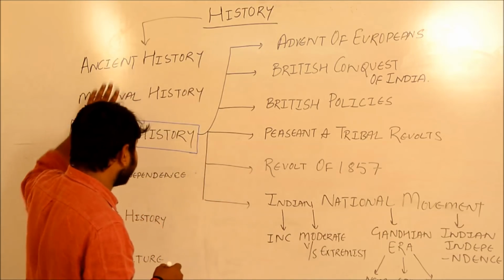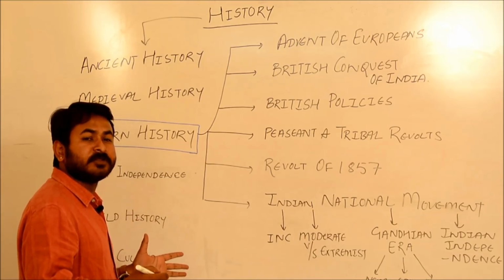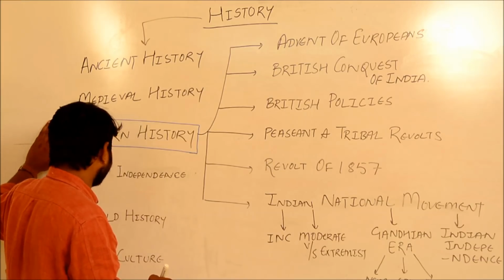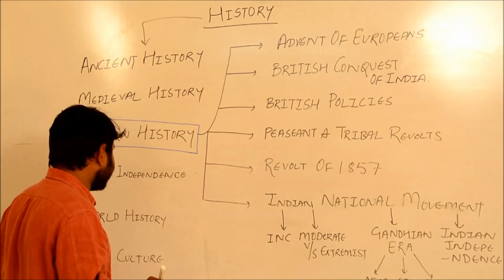And these are the heads in which we divide Indian history or world history, combined with art and culture, in general studies. So first is ancient history, then medieval history, then modern Indian history, then the post-independence era, then world history, and then art and culture.